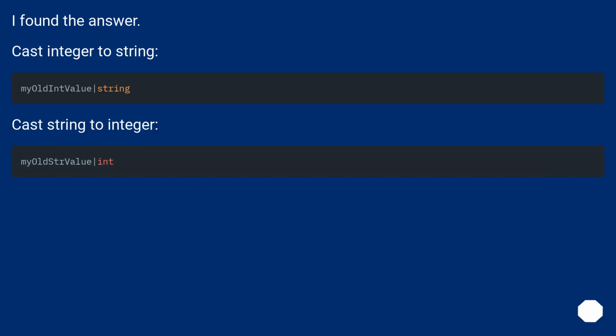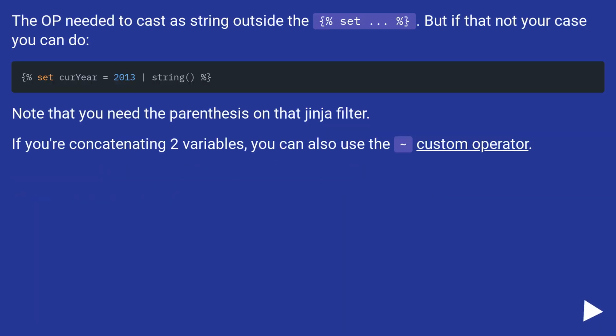I found the answer. Cast integer to string. Cast string to integer. The op needed to cast a string outside the %set ... But if that's not your case, you can do this. Note that you need the parentheses on that Jinja filter.